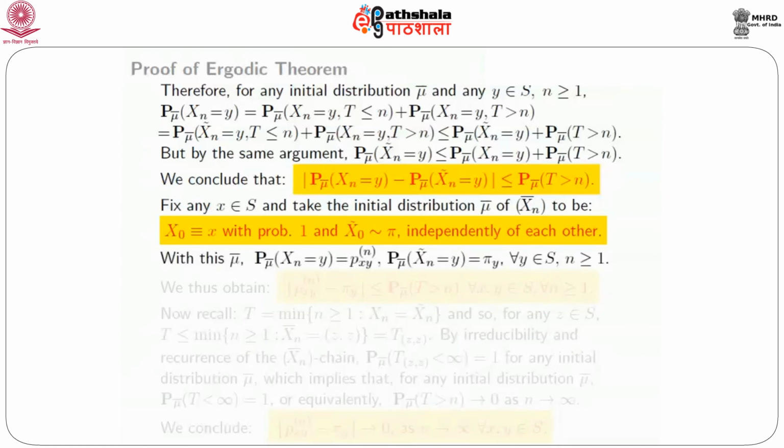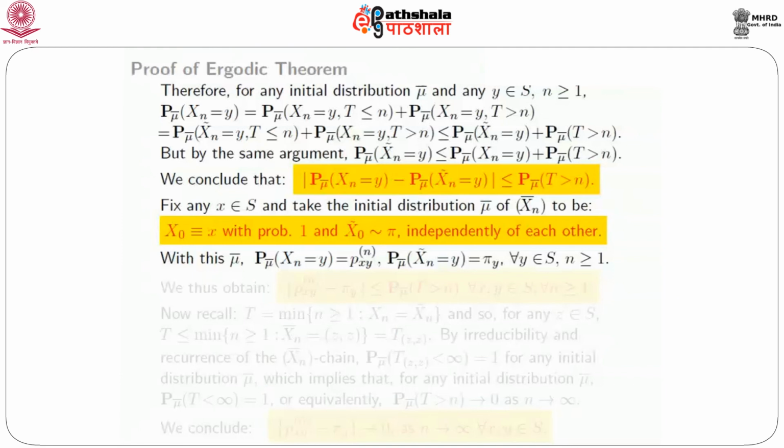With this μ̄, the P_μ̄ probability that X_n equals y, because it's only looking at the first coordinate of the paired Markov chain, and the first one starts with initial state x with probability 1, is therefore p_xy^(n). Whereas for the second coordinate, the initial distribution is the stationary distribution, so the distribution at time n would be the same, π(y). So that's exactly what we've written.